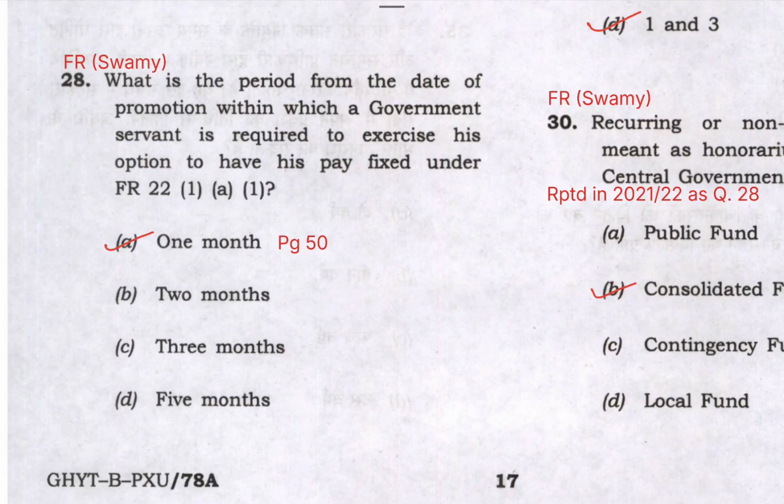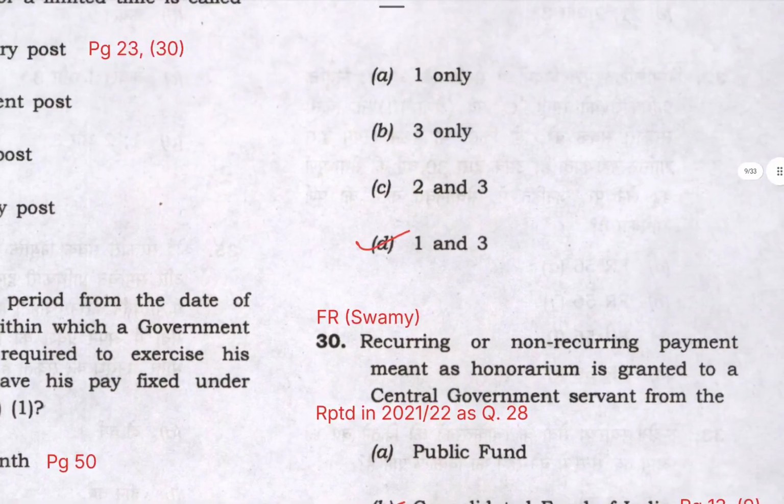Question 28. Which is the period from the date of promotion within which a government servant is required to exercise the option to have his pay fixed under FR 22 1A1? We already discussed that 1A1 is for promotion along with assuming of higher responsibilities and duties. In this case only 1 month is given to choose whether he wants to have his pay fixed from the date of promotion or the date of next increment. And the right answer is option A. You can read more on page number 50 of Swamy's handbook.